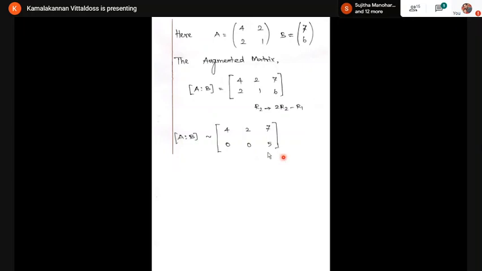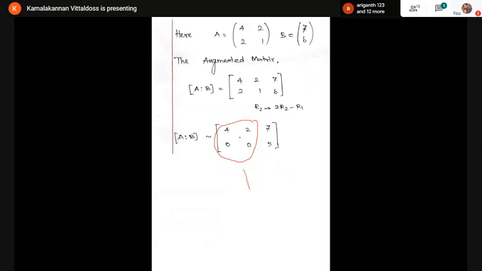But listen carefully. Look at the A matrix. If you consider the A matrix, these are actually your A matrix. For the A matrix, how many non-zero rows are there? 1. Therefore, the rank of A is 1.